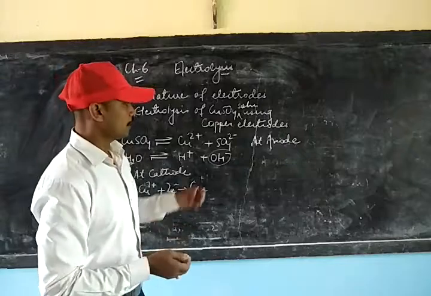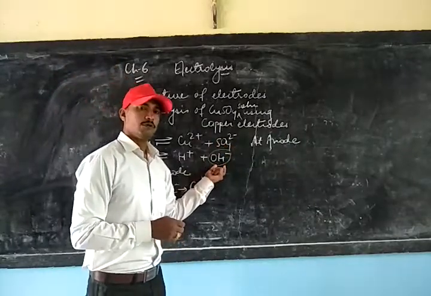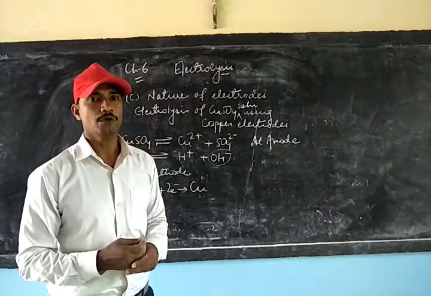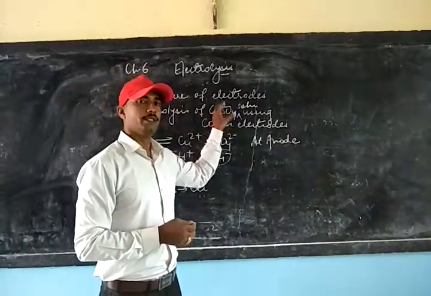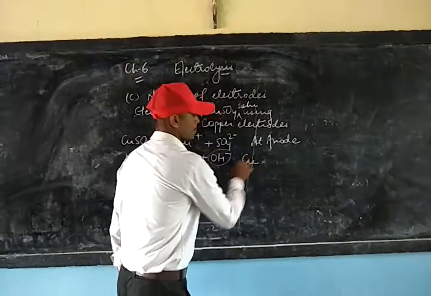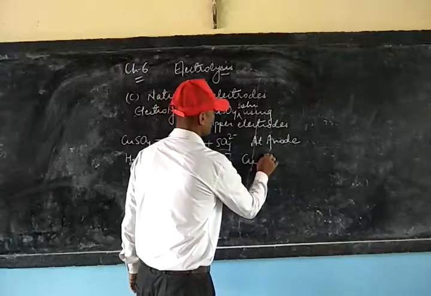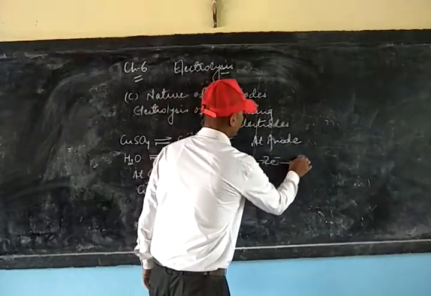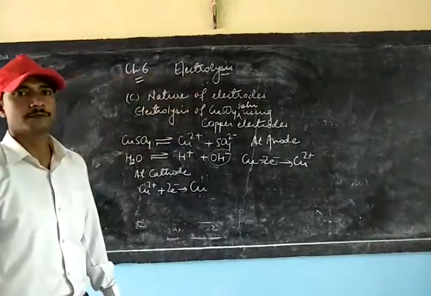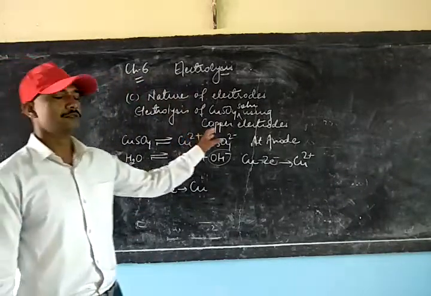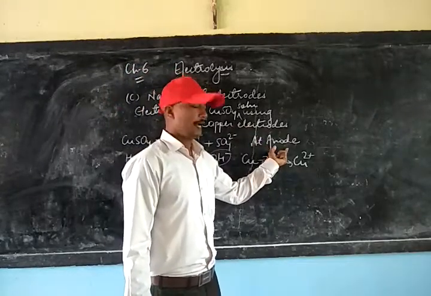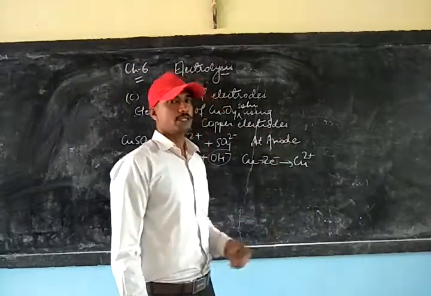So here neither sulfate ion nor hydroxyl ion will be losing the electron, but it will be the copper in the anode that will lose the electron first. So copper will be losing the electron and will be changed into cupric ion. So we can find this change taking place as far as the discharging towards the anode is concerned.